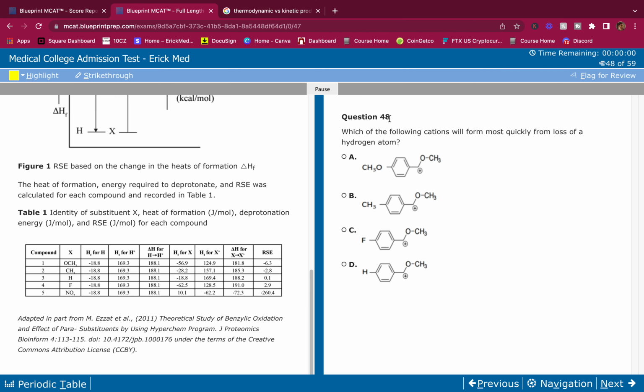So the question is asking for one that forms quickly. Something that forms quickly is going to go fast and it's going to have the least amount of energy. So which one has the least amount of energy here?